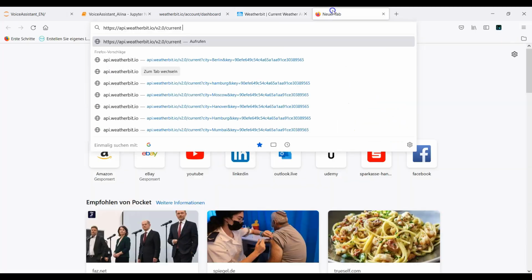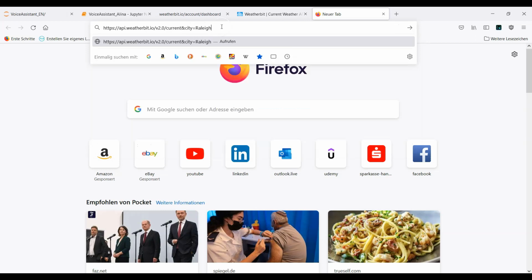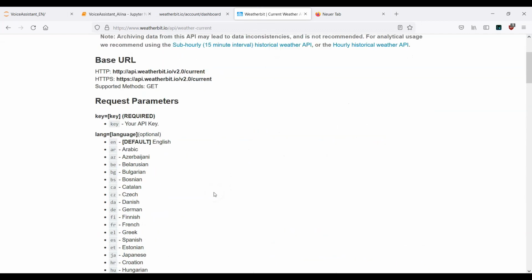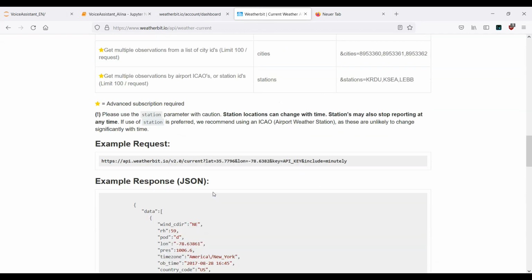Copy this, go back to our URL, and paste it here. Then you can replace this city. Currently I live in Hamburg, so I can just write down Hamburg. Then let's take a look again at how the example request looks. Finally, we have to provide our API key.